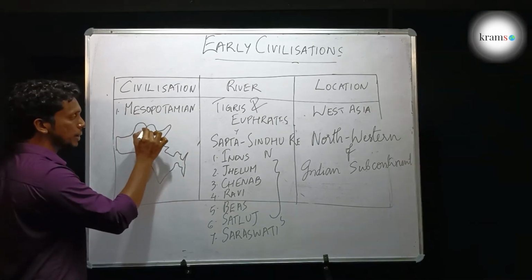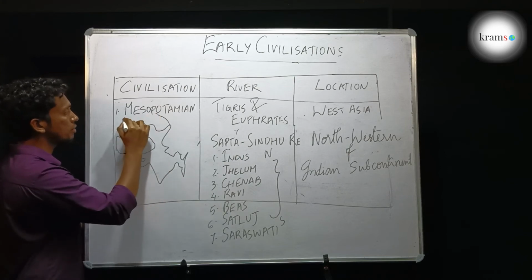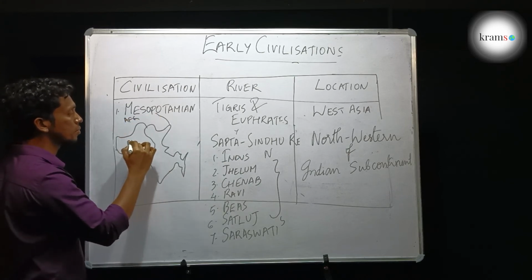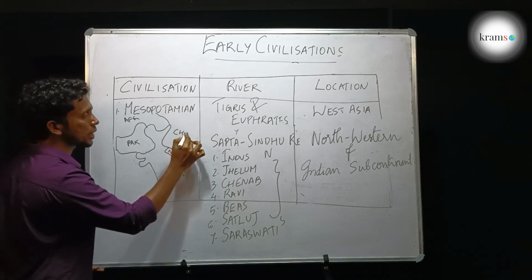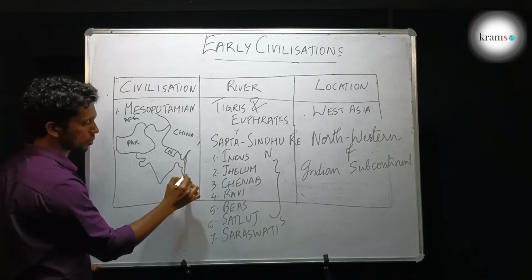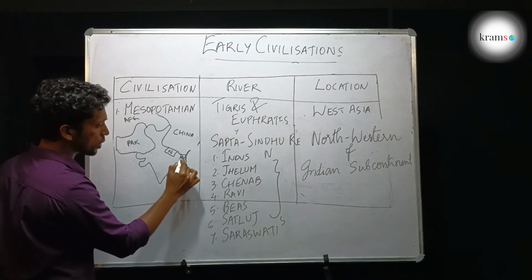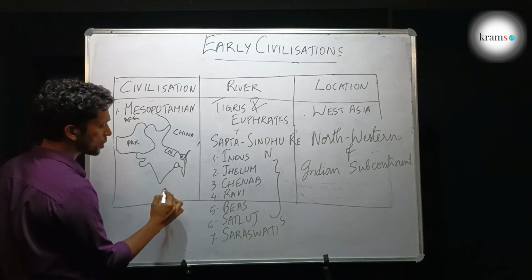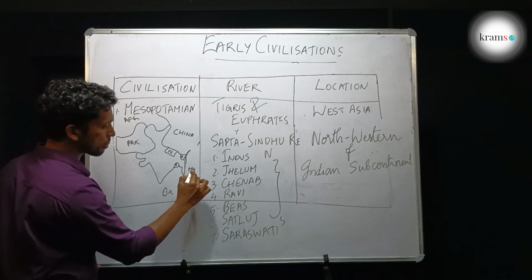This is Pakistan and this is Afghanistan. This is Nepal. This is China. Then here is Bhutan. It is Bangladesh. Here is Sri Lanka. Here is Myanmar.